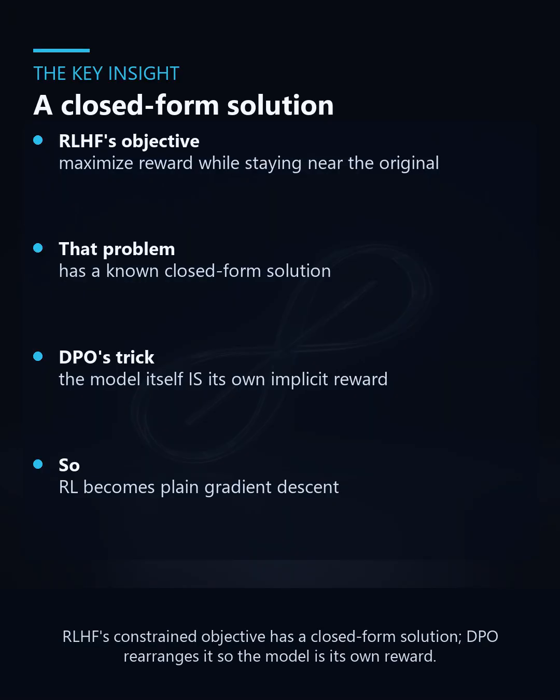The clever part is the math. RLHF tries to find the model that maximizes reward while staying close to the original, and that constrained problem has a known closed-form solution. DPO rearranges that solution, so the language model itself implicitly acts as the reward model. So you never train a separate score. The policy and the reward become 2 views of the same thing. That is what lets you replace reinforcement learning with simple gradient descent.